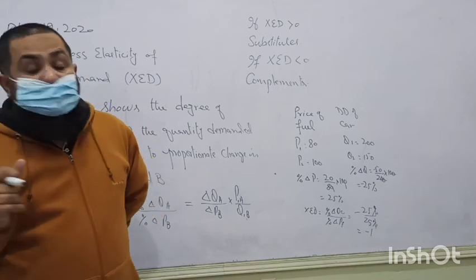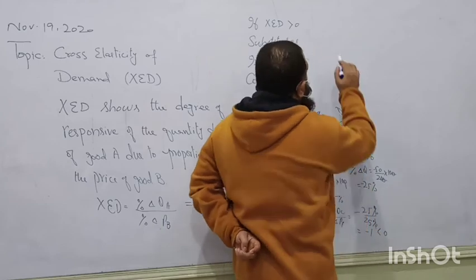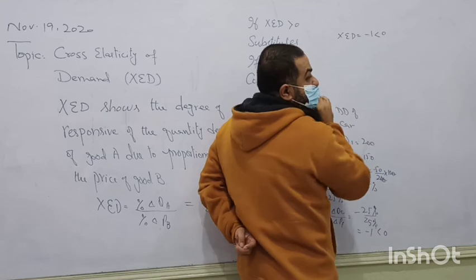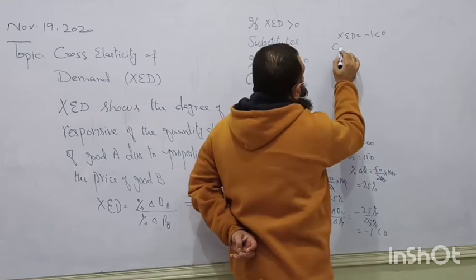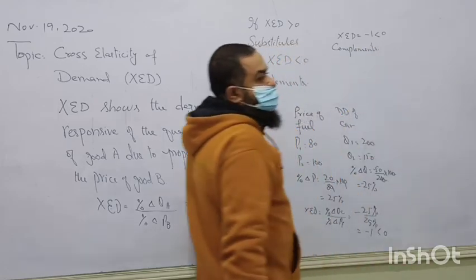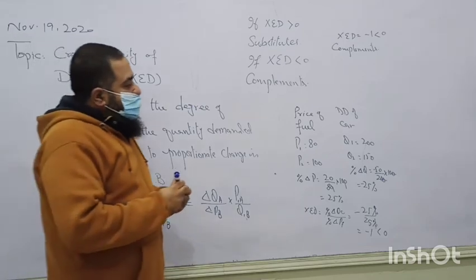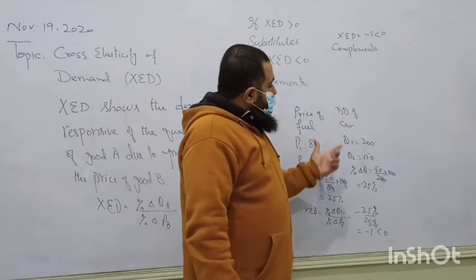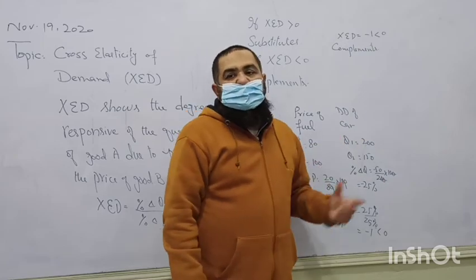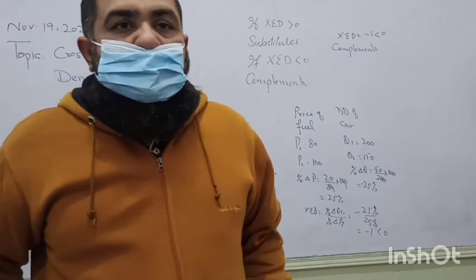So the sign is minus, it is less than 0. When cross elasticity of demand is minus 1, which is less than 0, we say the goods are complements to each other. They are jointly consumed. A 1% increase in the price of fuel will decrease the demand for cars by 1% in this specific case.